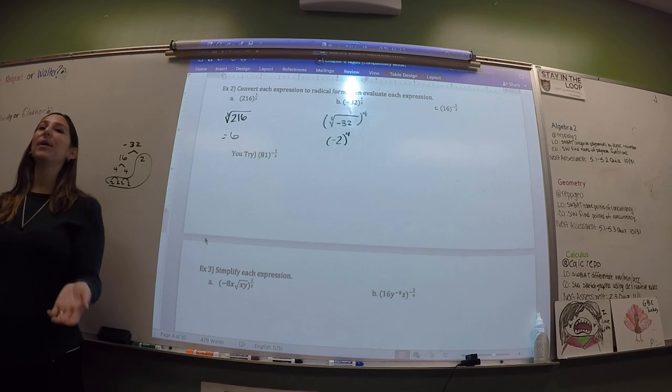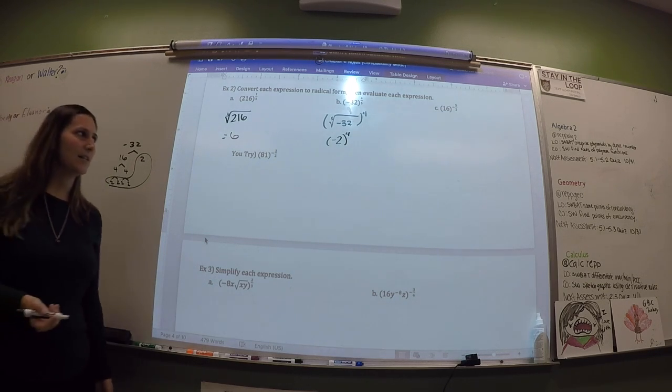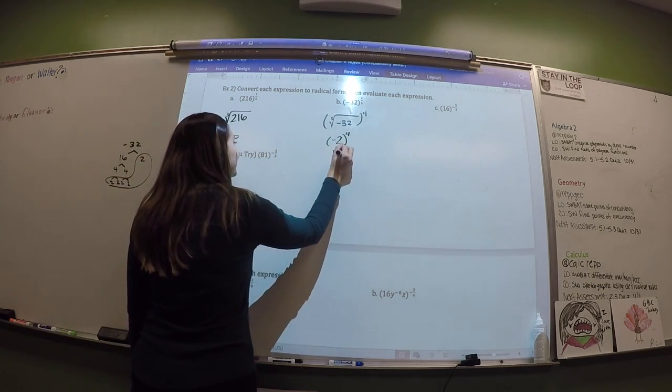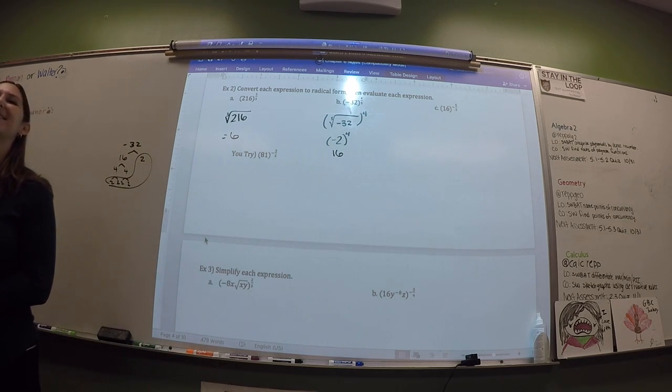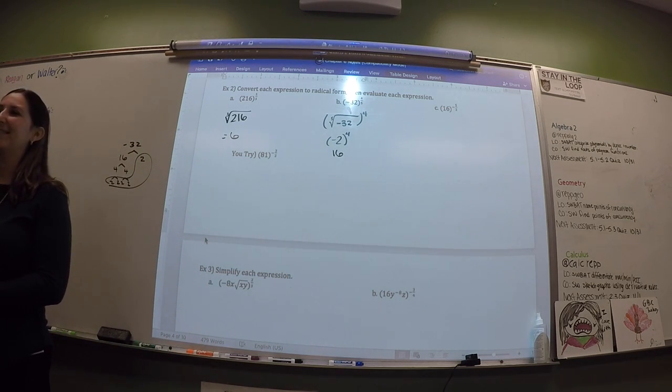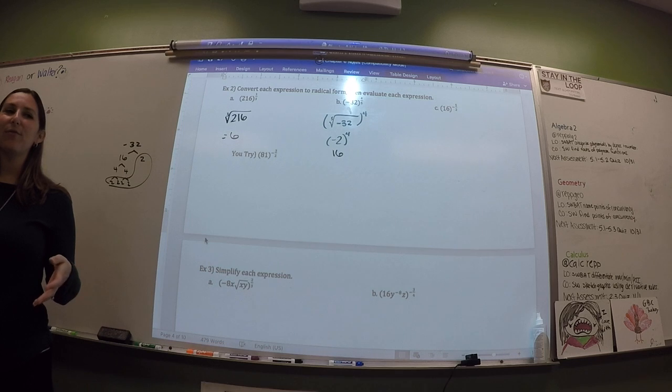And so, do you know what negative 2 to the 4th is? You guys are such silly gooses. 2 times 2 is 4, times 2 is 8, times 2 is 16. And so, therefore, that is a lot easier than doing 32 to the 4th.